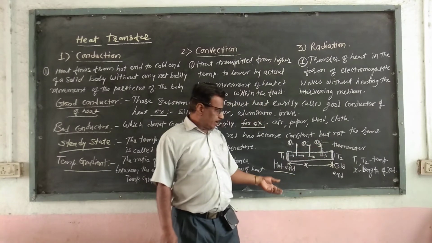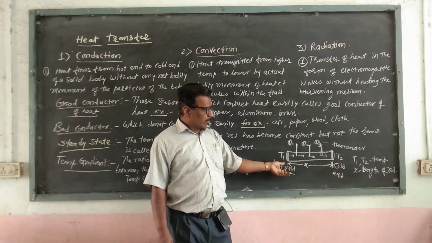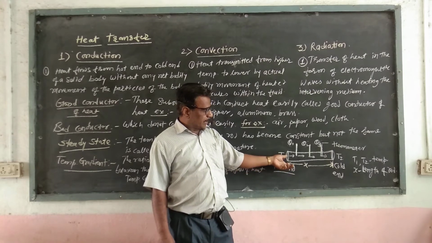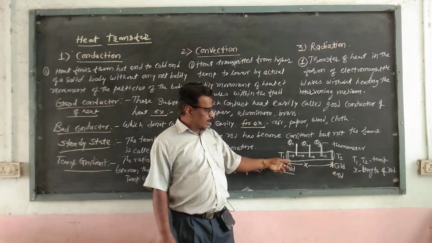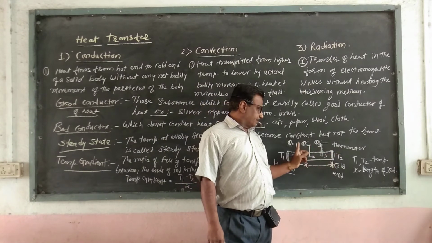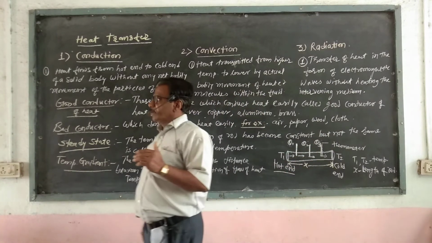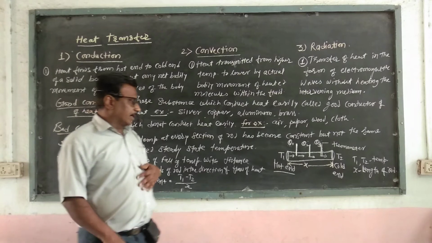When we heat this rod, what happens at the hot end? Due to conduction of heat, heat is conducted from the hot end to the cold end. All the thermometers show a rise in temperature, but after some time what happens?